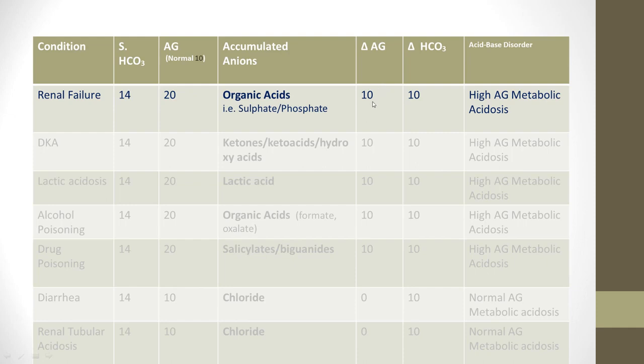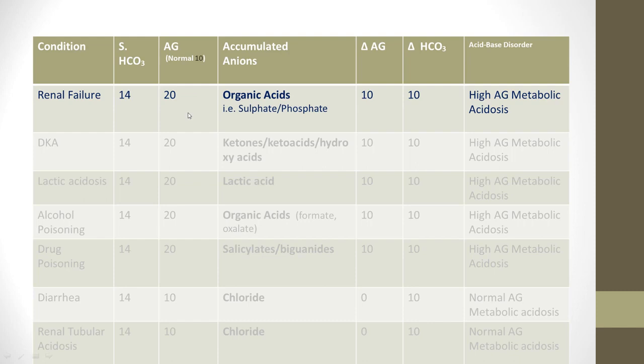If we take 10 as the typical cutoff, then the anion gap is raised by 10 from the normal. Then the change in bicarbonate: supposing a patient who has these serum levels, these values are arbitrarily given.